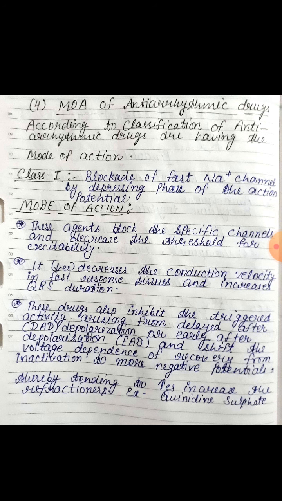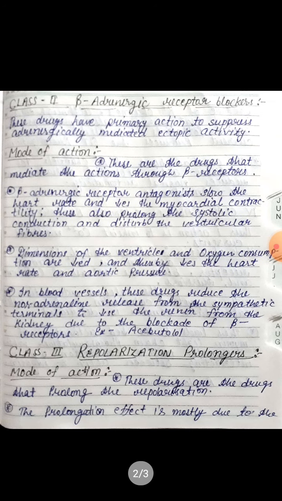Now come to class 2, beta adrenergic receptor blockers, which have the primary action to suppress adrenergically mediated ectopic activity. The mode of action is, these are the drugs that mediate their actions through beta receptors.